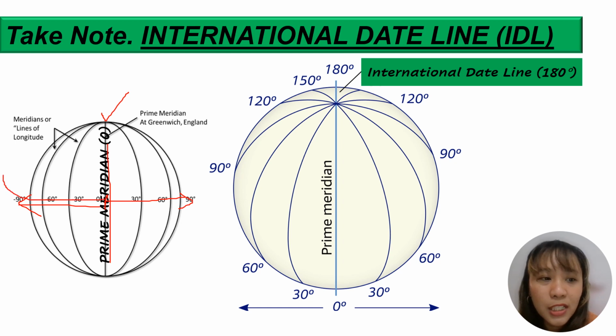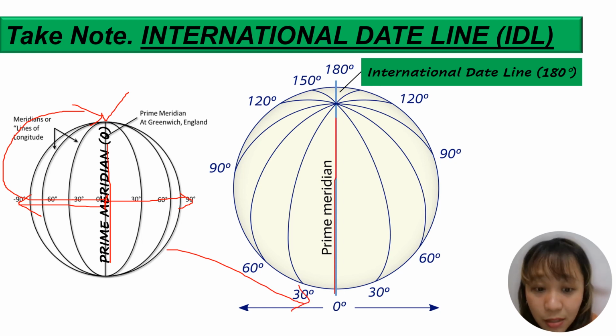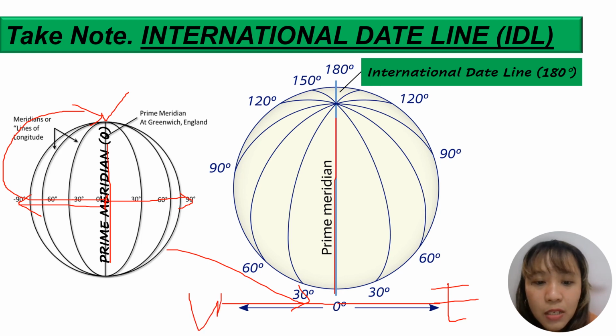Then, look at the back, class. So again, this is the prime meridian located at 0. Then it will go east or west. East or west again. So going east or west, you would follow the same measurements. That's 30 degrees, then 60, then 90.